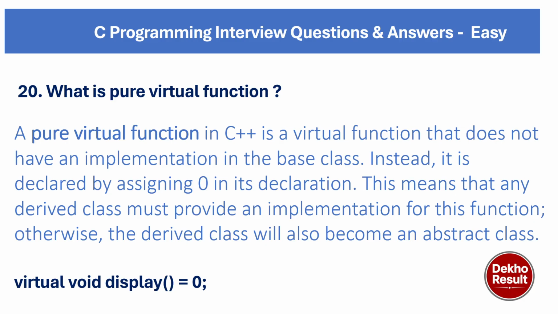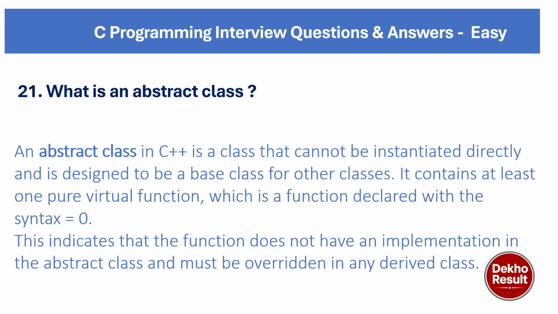This means that any derived class must provide an implementation for this function, otherwise the derived class will also become an abstract class. What I mean by this sentence is, whenever we are creating a pure virtual function, we can create it using virtual void display() = 0. So it is declared by assigning 0 in its declaration.